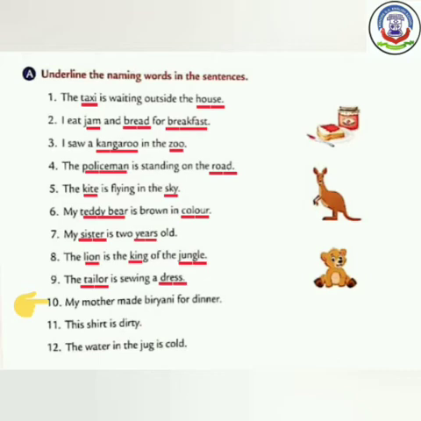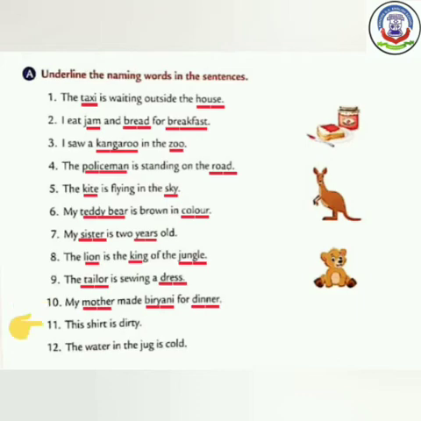In this sentence, biryani is a thing. खाने की चीज़ है. So underline it. And mother is a person. So we have to also underline this word. Now see dinner. Here, dinner is a common noun. But observe carefully that dinner is not a person, place or an animal. It is a thing. So underline the word dinner also.